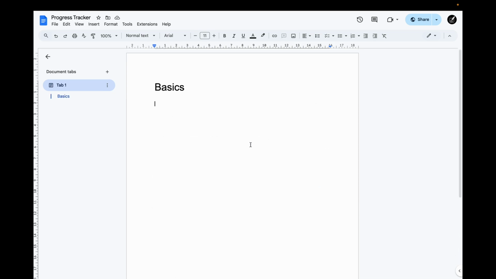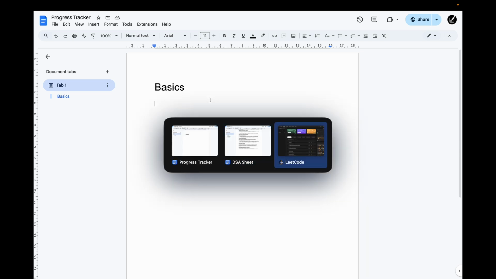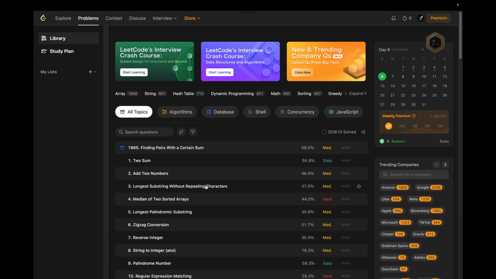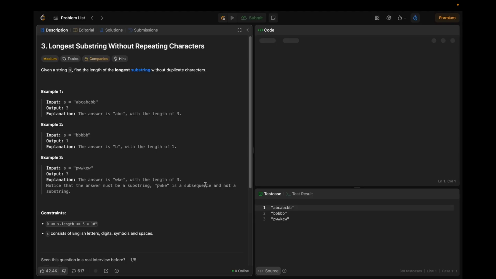So we also have a progress tracker here. We are not going to paste code here. We are only going to make a note of what we have completed up until then, and I will be adding YouTube links here for the videos that are completed. Yeah, we'll get started. So the first problem will be LeetCode 3, and that is longest substring without repeating characters.